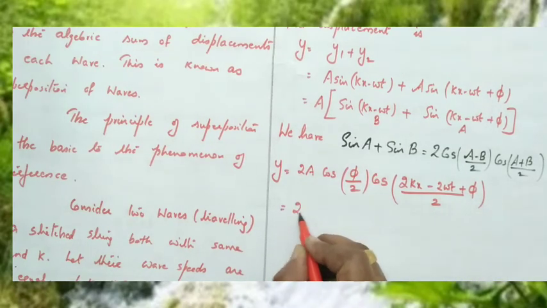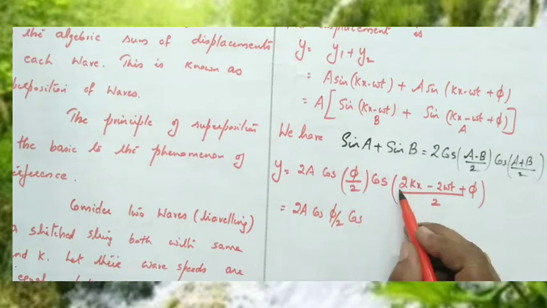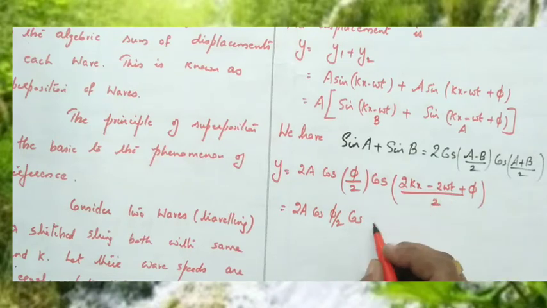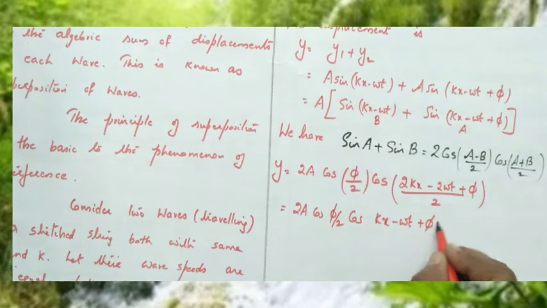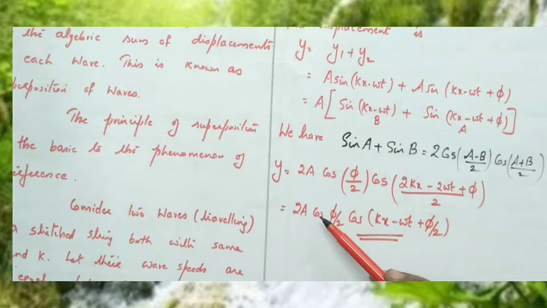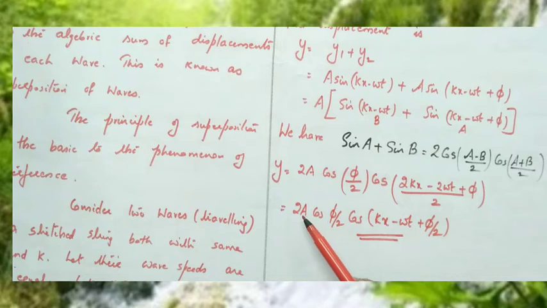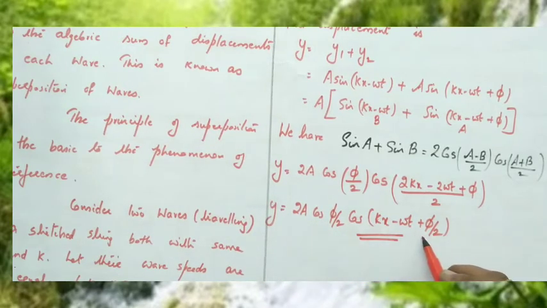That can also be written as 2a cos(phi/2) cos(kx minus omega t plus phi/2), where 2 can be taken common and cancelled. Clear, children? So the resultant displacement when the two waves traveling along the positive x direction superimpose is 2a cos(phi/2) cos(kx minus omega t plus phi/2).